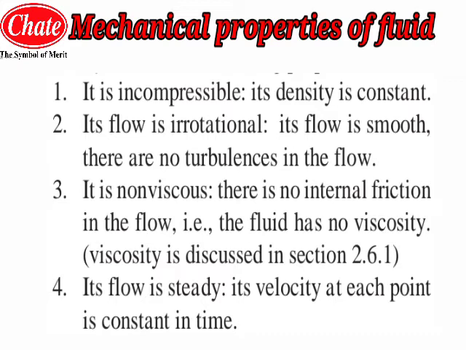Now the third one is that it is non-viscous, meaning the internal friction between the molecules of the fluid should be negligible, there should not be viscosity. And the fourth one is that the flow should be steady, meaning the flow should not change with respect to time. So these are the four properties of the ideal fluid that we have discussed. Now we will see the next part of the chapter.